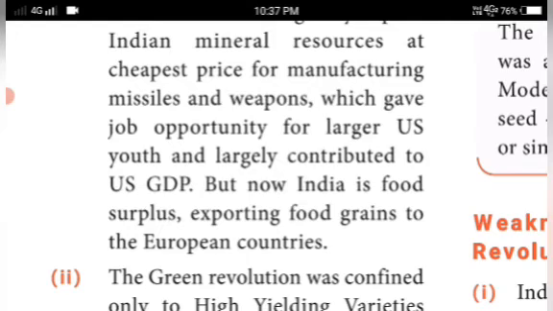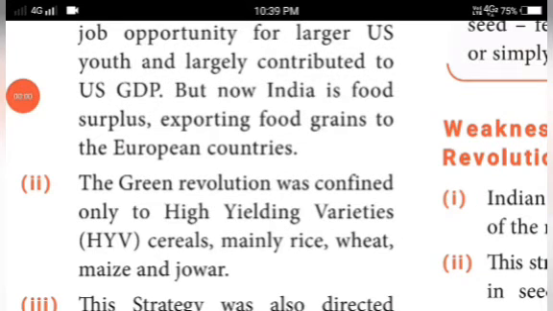But now India is food surplus. At present, India is food surplus, exporting food grains to European countries and others. India now has a food surplus, so it exports food grains to other countries, including European countries. So this is also one of the achievements, isn't it?